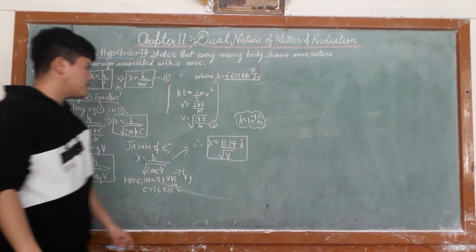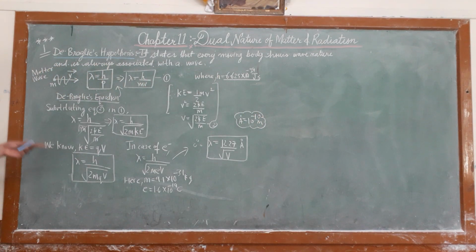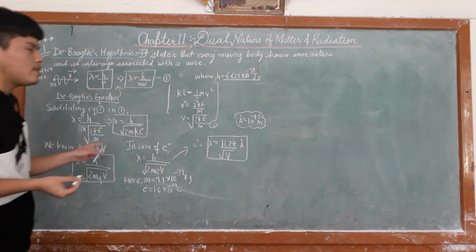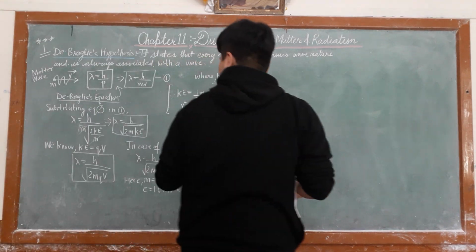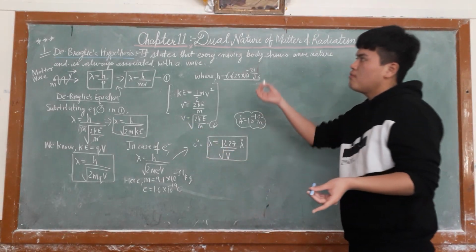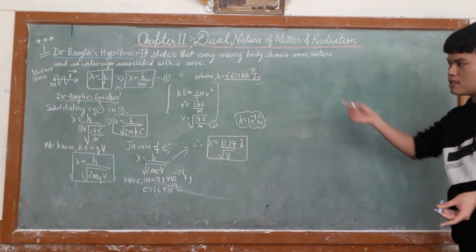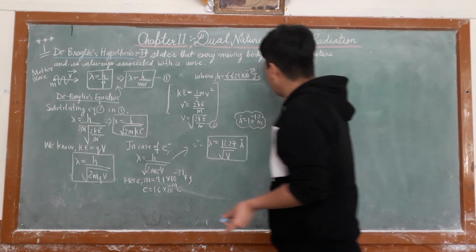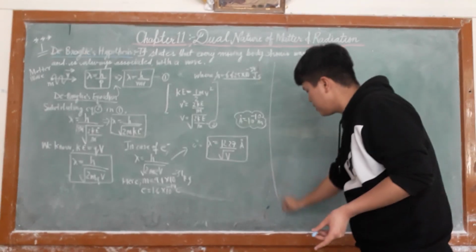So these are the different expressions for the de Broglie wavelength.